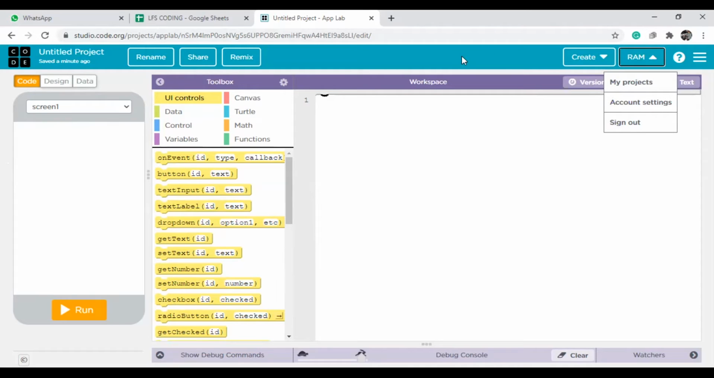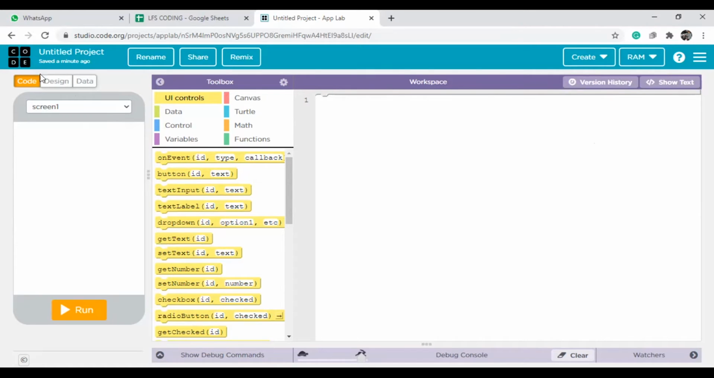The first part is the navigation bar: naming, saving and renaming, sharing, remix, applications, and even your profile. In the second part, the virtual screen, only the virtual phone is there. The third one is the toolbox, and the fourth one is the workspace. Workspace means you can do all your work here.